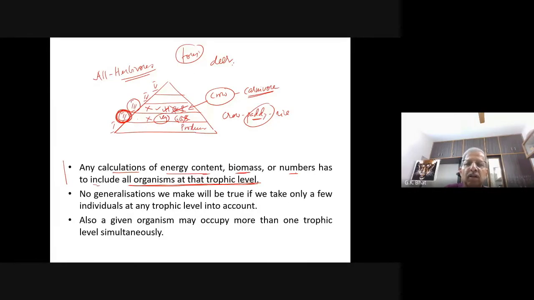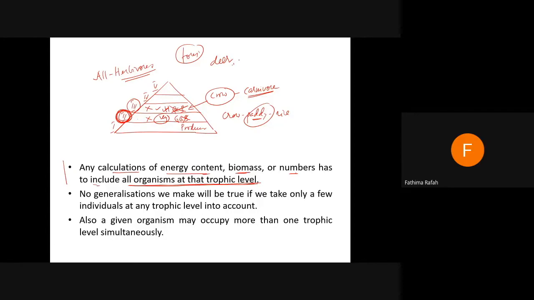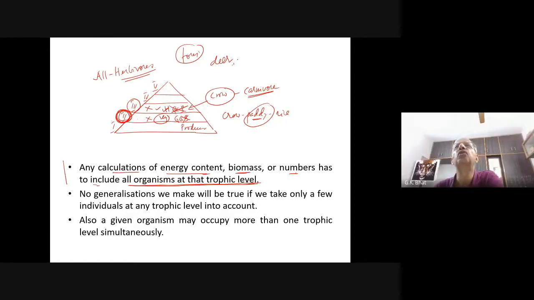Deer. What other animals are there in the forest? Zebra. Then, elephant, sir.